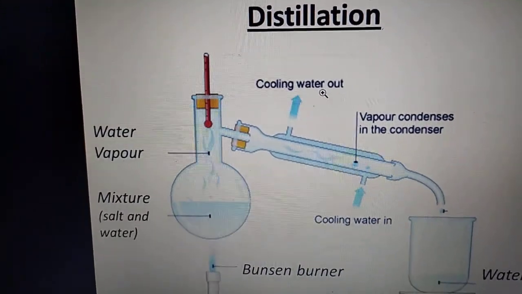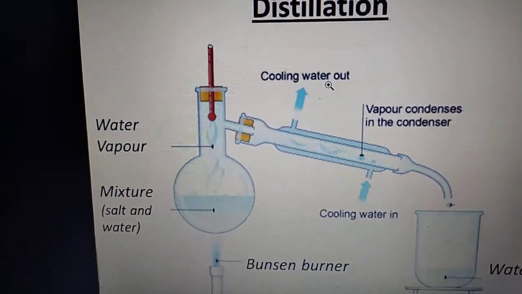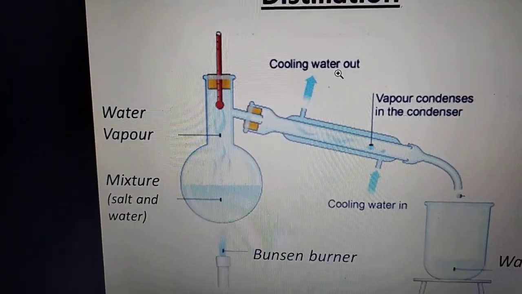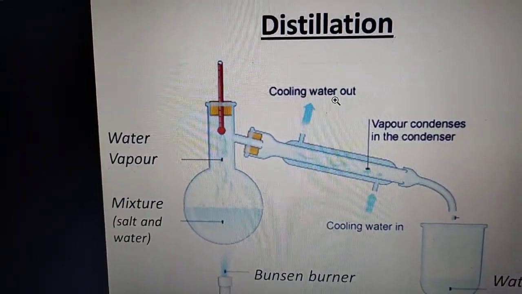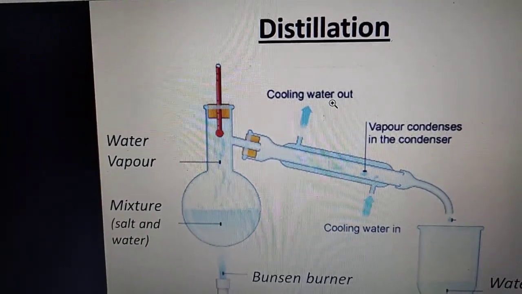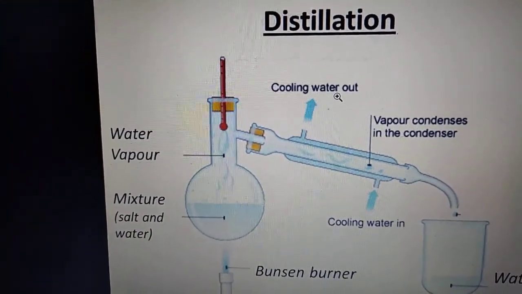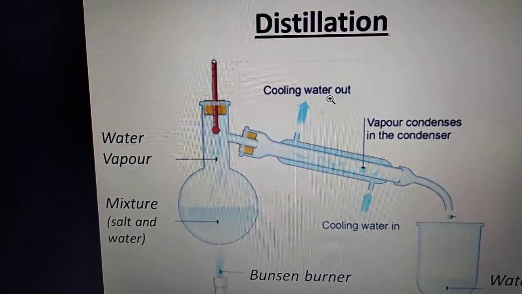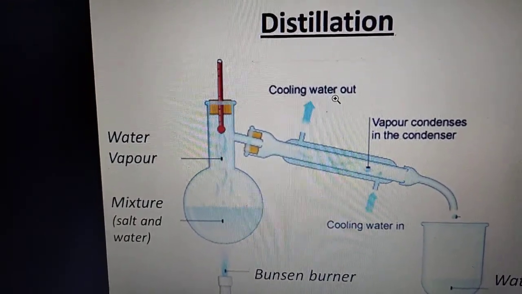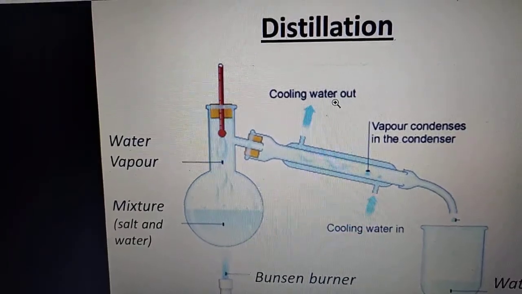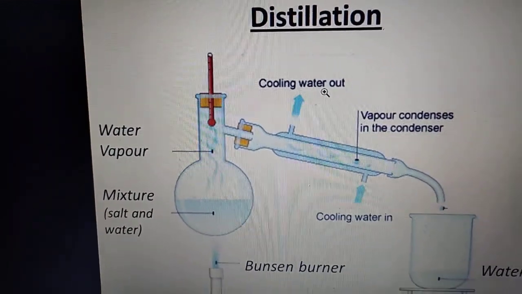So if you heat this miscible liquid mixture in a distillation flask, if you supply heat into it, what happens? The liquid with the lower boiling point, which one has the low boiling point? Ethyl alcohol, right? So ethyl alcohol, the liquid with the lower boiling point, is collected as distillate.